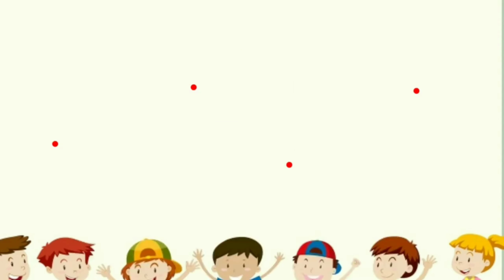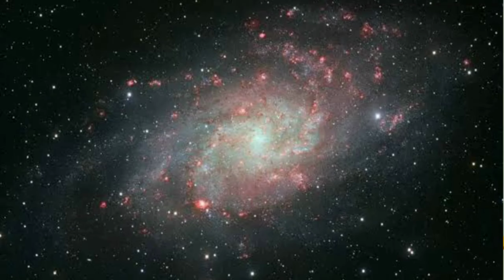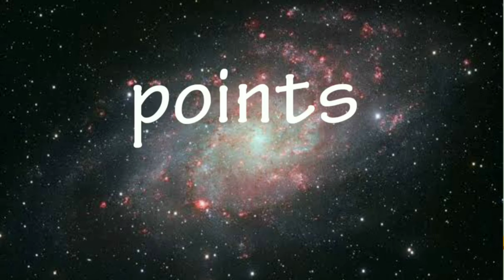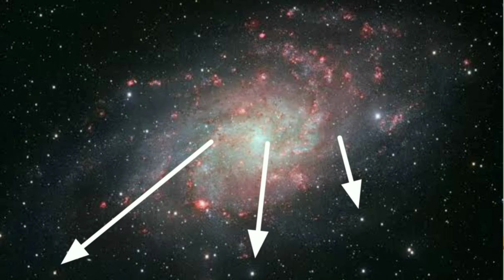A point is denoted by a single capital letter like A, B, C, etc. Remember students, a star in the night sky that you usually see will also give you an idea of a point.